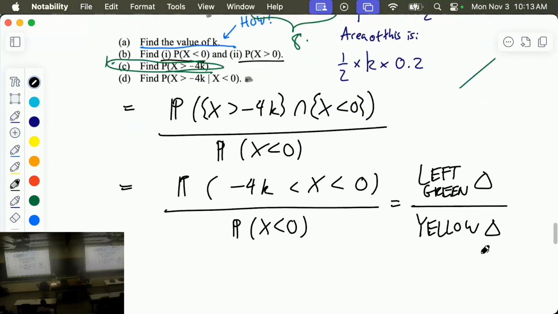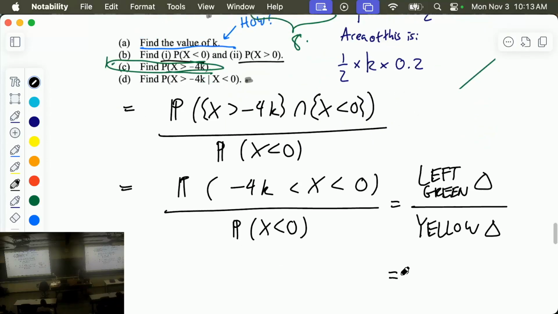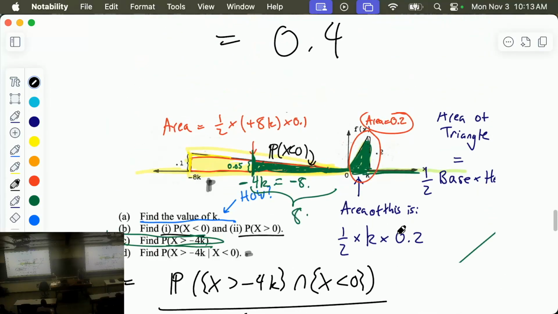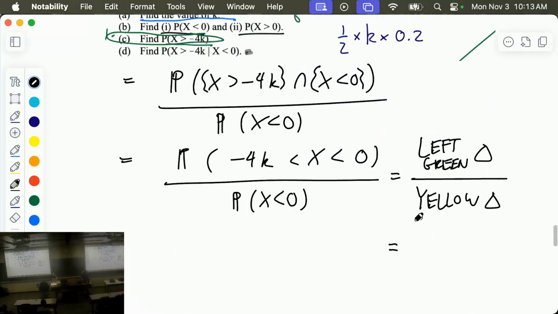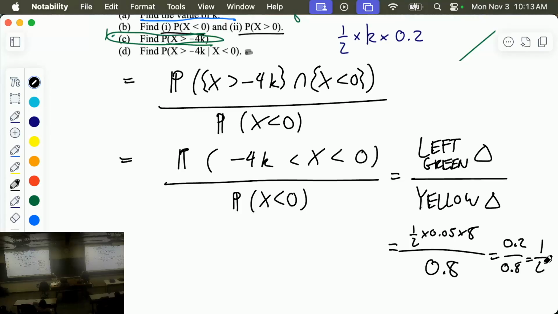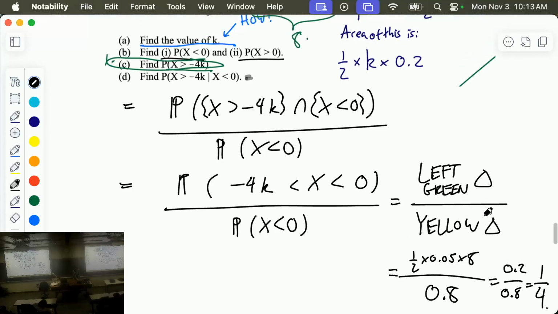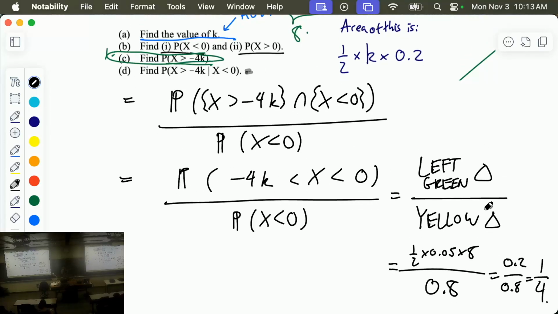And we have the area of both of these two things. The left green triangle we said was, what was it? 0.2. A half times 0.05 times 8. And the big yellow triangle, I don't remember how we got it, but I remember the answer was 0.8. We did that in an earlier part. Okay, so it's 0.2 divided by 0.8, which is 1/4. Very nice answer. That's the kind of straightforward way. That's what most students do: they write out the formula, then they plug in the values. It's totally valid, totally legit.